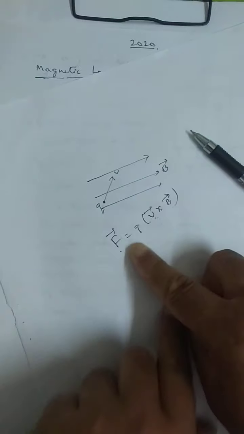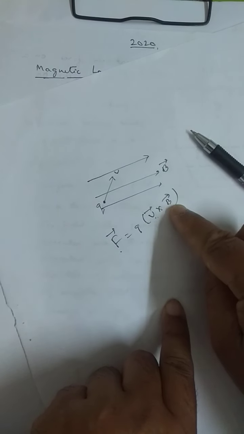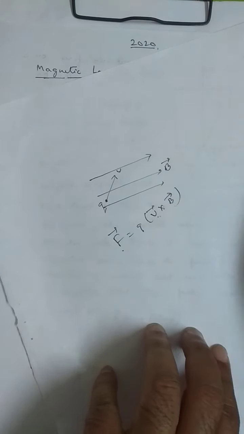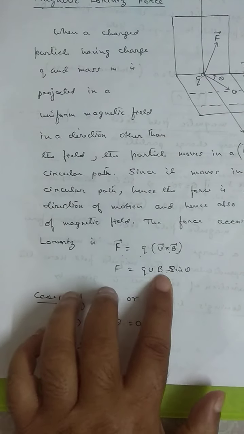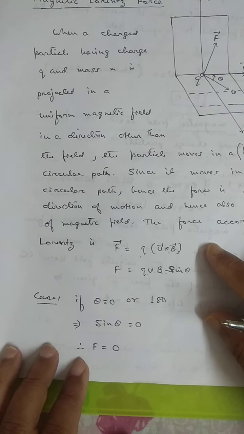So therefore the force is F equals q v cross B. What is the direction of the cross product of vectors? Can you remember? The direction of the cross product of two vectors is perpendicular to the plane containing the vectors. So therefore it moves in a circular path. And what is the magnitude? F is q v B sin theta. So this is called the magnetic Lorentz force.